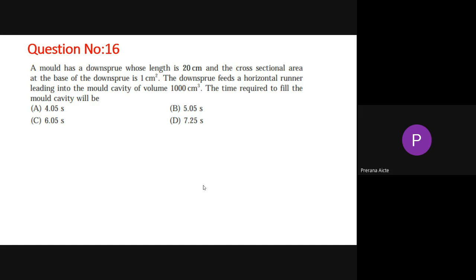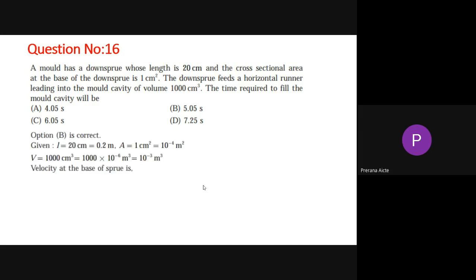What is the time required to fill the mold cavity? Now we will see. Given length is 20 centimeter and area is 1 centimeter square, that is 10 power minus 4 meter square. Converting everything to meters, 1000 centimeter cube is 10 power minus 3 meter cube.